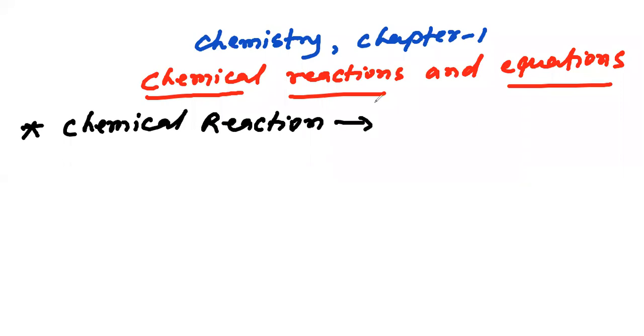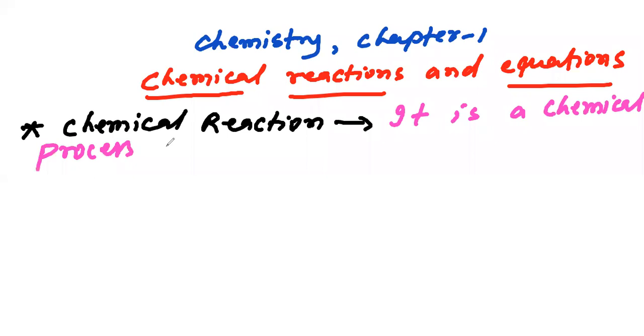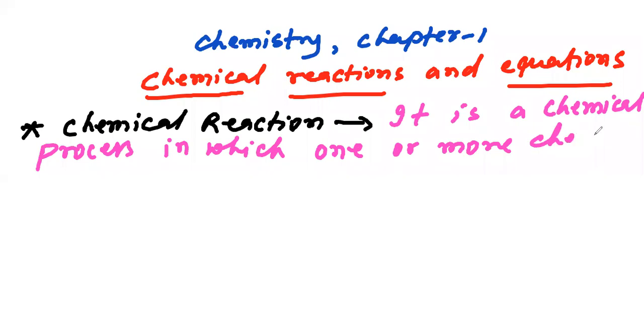Firstly, we define it. Its definition. What is a chemical reaction? It is a chemical process in which one or more chemical substances